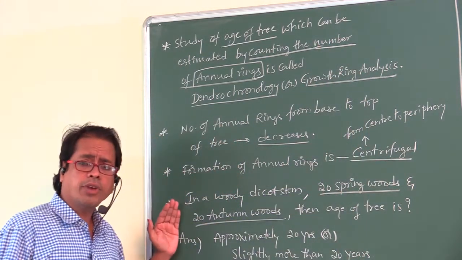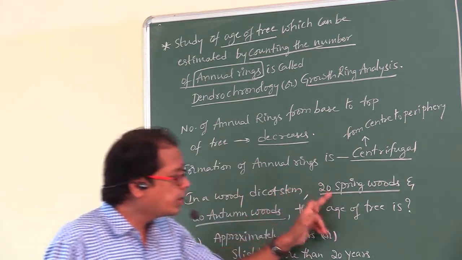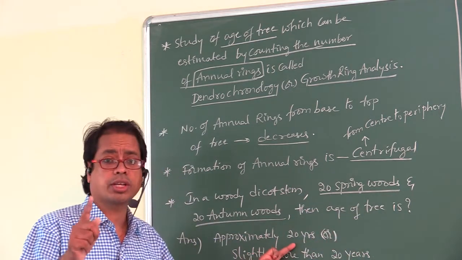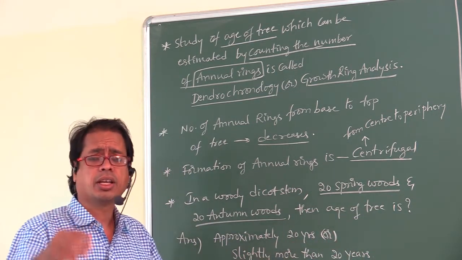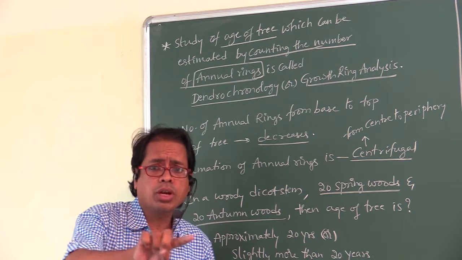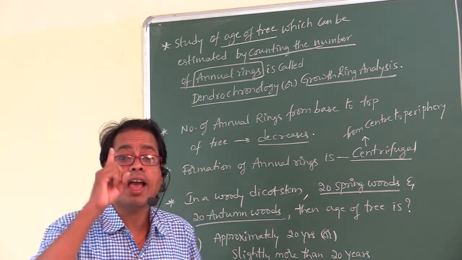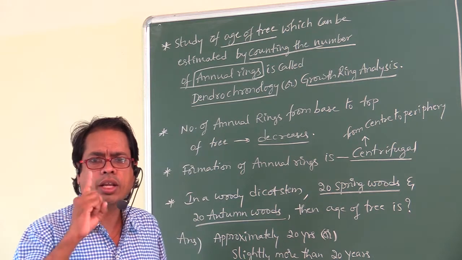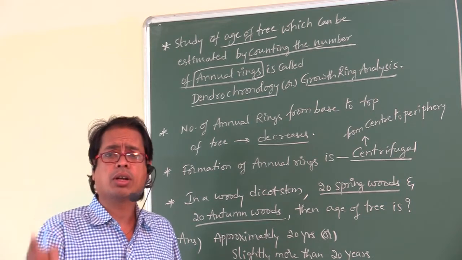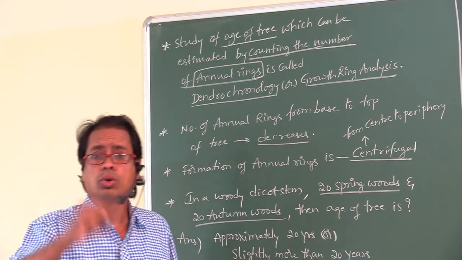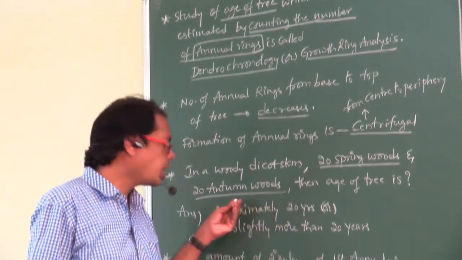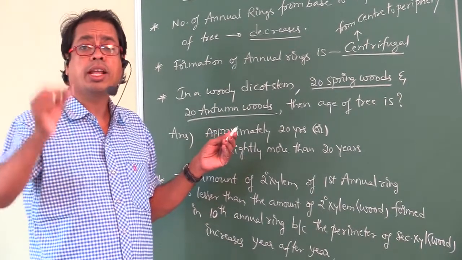Next, if you observe in a woody dicot stem 20 spring woods and 20 autumn woods, then the age of the tree is approximately 20 years. Don't say exactly 20 years. One spring wood and one autumn wood together are called one annual ring. So 20 spring woods and 20 autumn woods together make 20 annual rings.